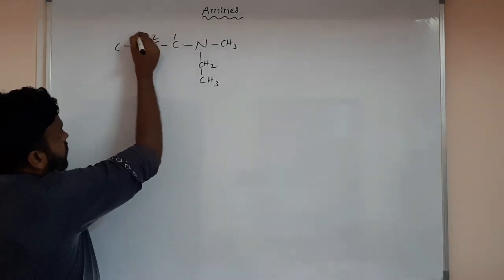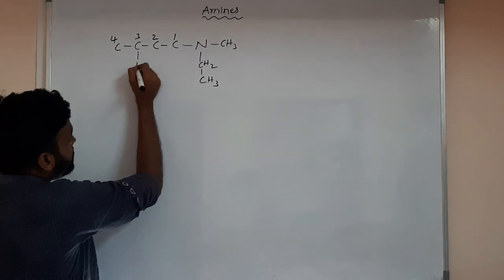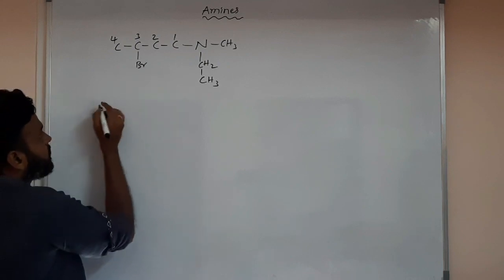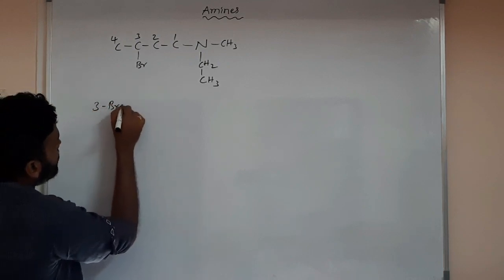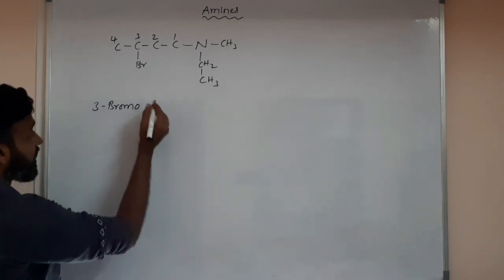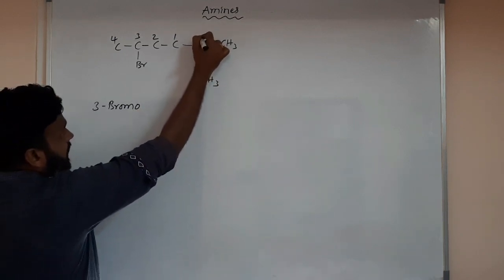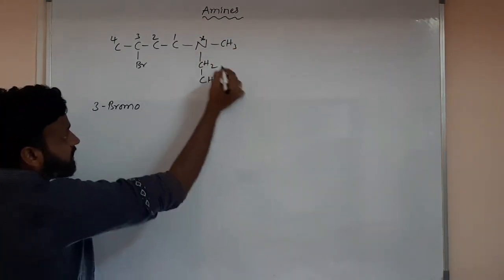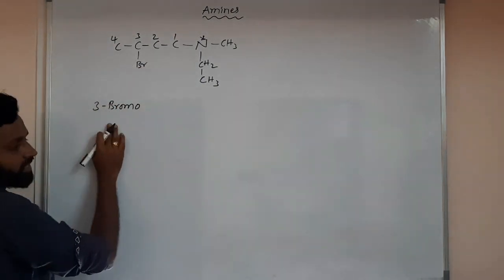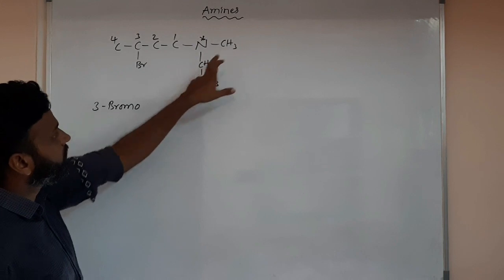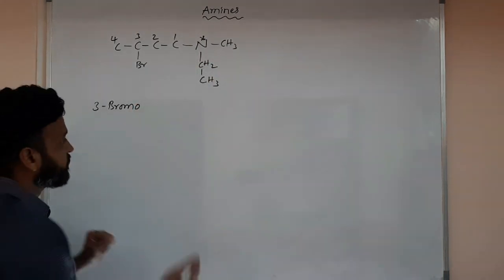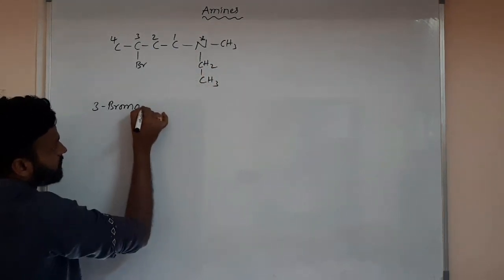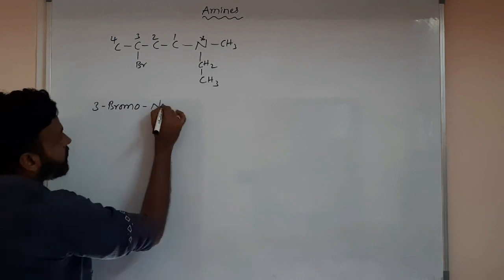So 1, 2, 3, 4. Suppose some bromine is there. What to write here? First we write the prefix. 3-bromo you have to write. And on N, nitrogen, there are two alkyl groups, both different: one is a methyl group and one is an ethyl group. After the prefix, the alkyl groups attached to nitrogen we have to write. First methyl and ethyl, so we follow alphabetical order. So N-ethyl.